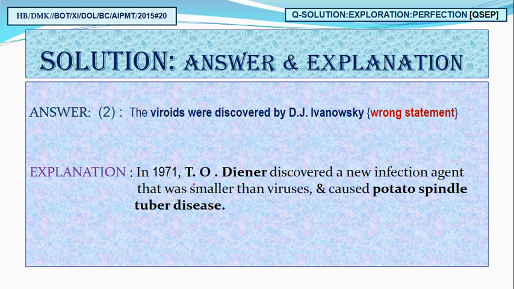The answer of this question is the second statement, and that second statement is the wrong statement: viroid was discovered by Ivanovsky. Yes, it is wrong because the viroid was discovered by Theodor Diener, not Ivanovsky. Theodor Diener discovered this new infectious agent which is smaller than a virus, and it is the viroid. And the first disease caused by viroid was potato spindle tuber disease. Yes, you all know. Now come to explore this question.